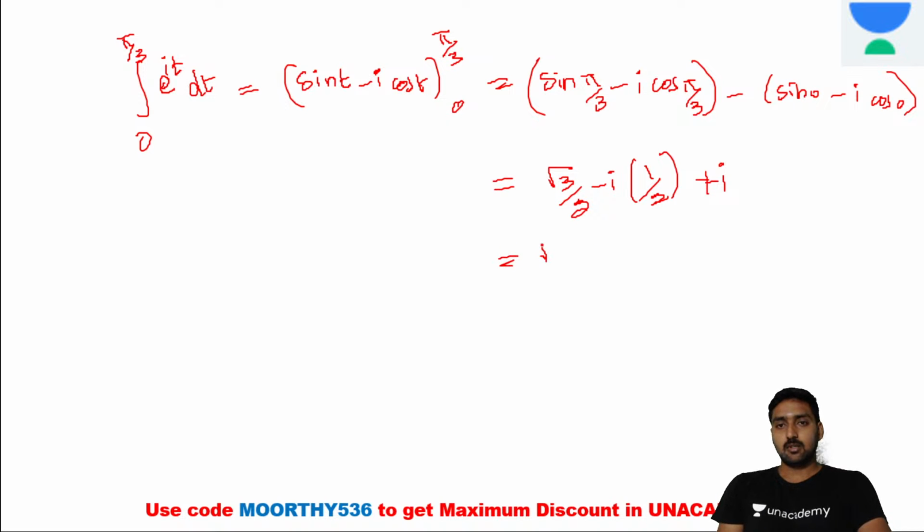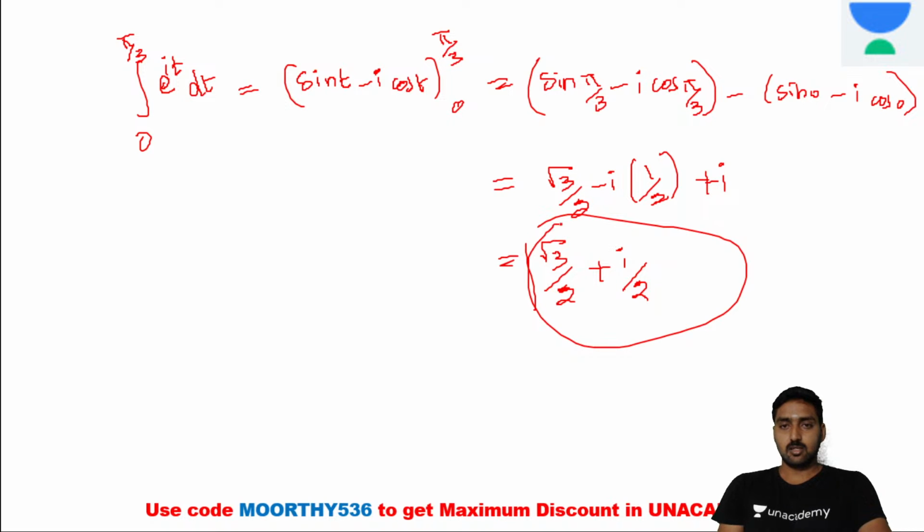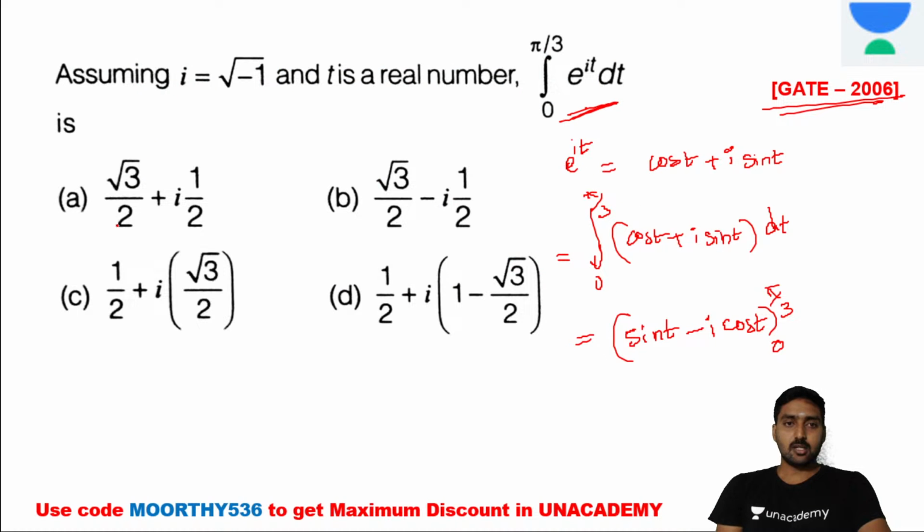Now what about the value? It's root 3 divided by 2 minus i divided by 2 plus i, so it's plus i divided by 2. So this will be the final answer: 3 root of 3 divided by 2 plus i divided by 2. It's option A. Option A is the right answer.